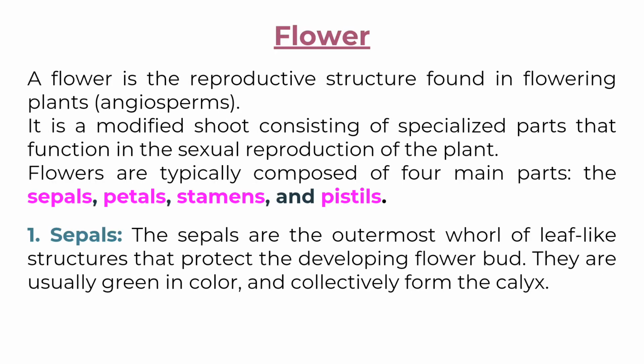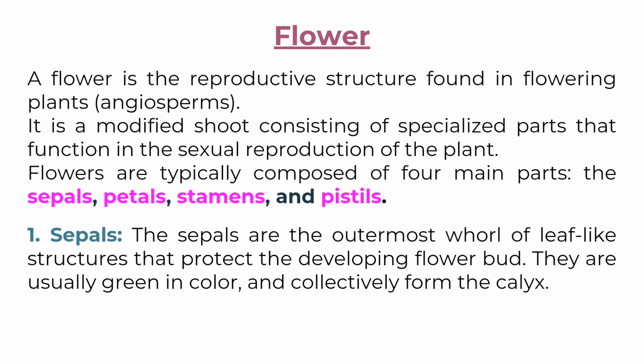Flower. A flower is the reproductive structure found in flowering plants, angiosperms. It is a modified shoot consisting of specialized parts that function in the sexual reproduction of the plant. Flowers are typically composed of 4 main parts: the sepals, petals, stamens, and pistils. 1. Sepals. The sepals are the outermost whorl of leaf-like structures that protect the developing flower bud.